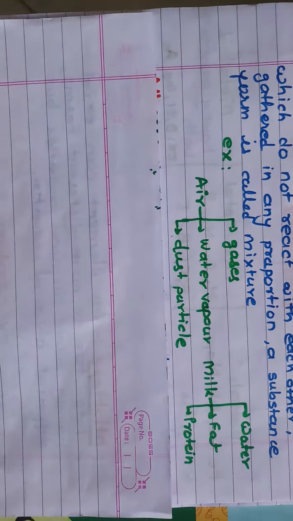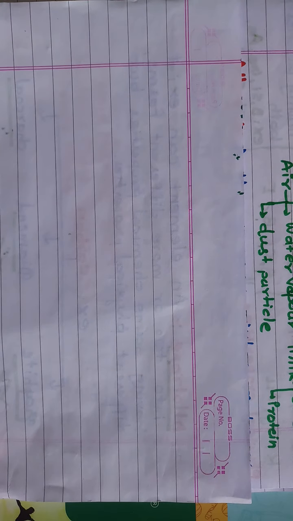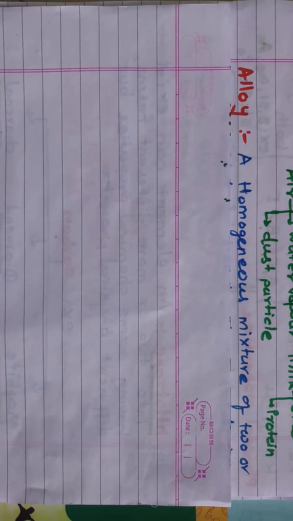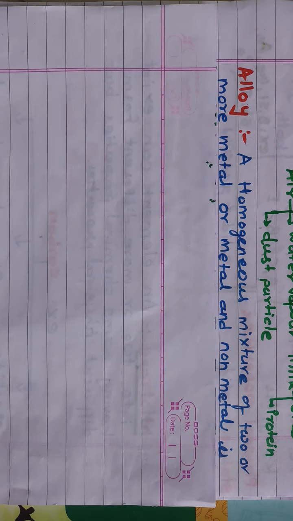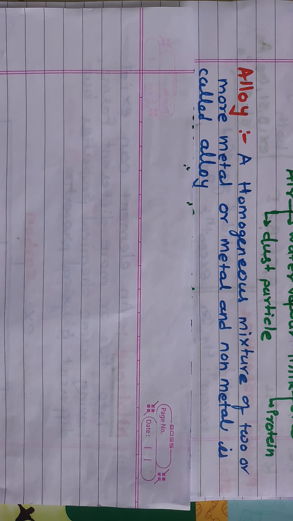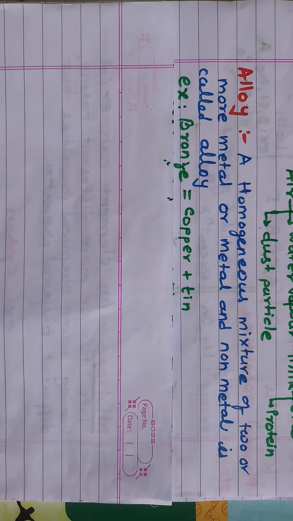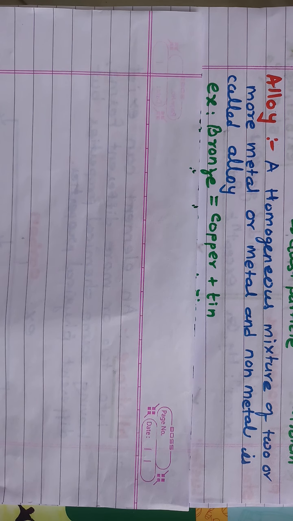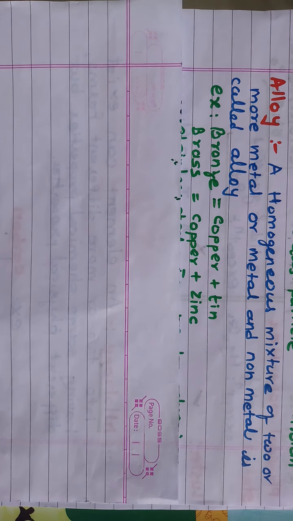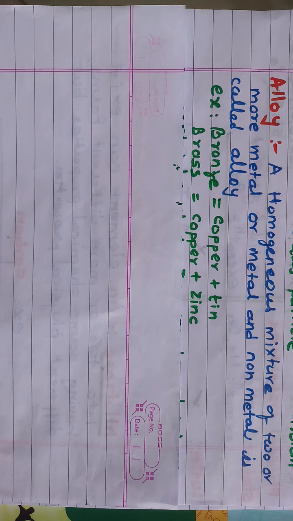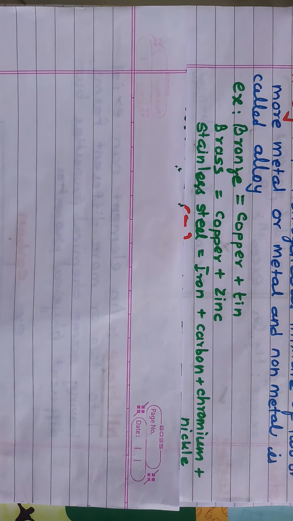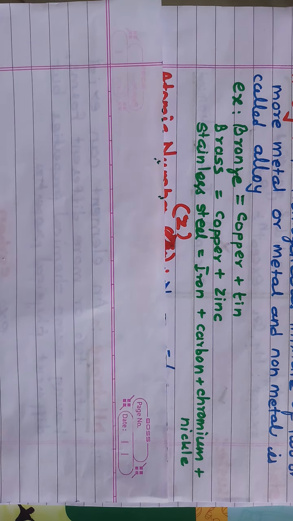Then the next term is alloy. An alloy is a homogeneous mixture of two or more metals, or a metal and a non-metal. Example, bronze. Bronze is an alloy of copper and tin. Brass is an alloy of copper and zinc. Similarly, stainless steel is an alloy of iron, carbon, chromium and nickel.